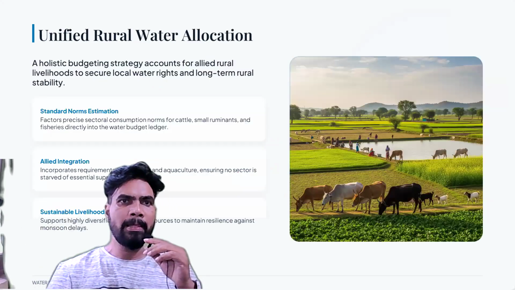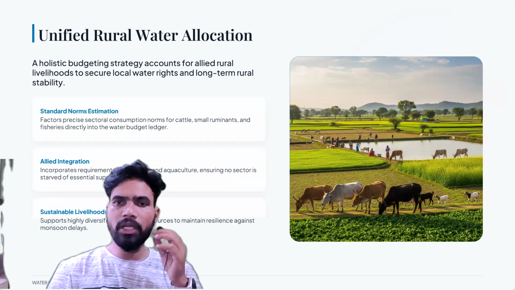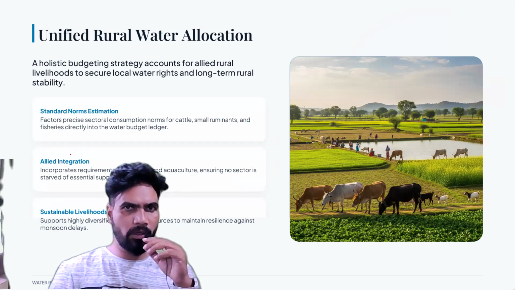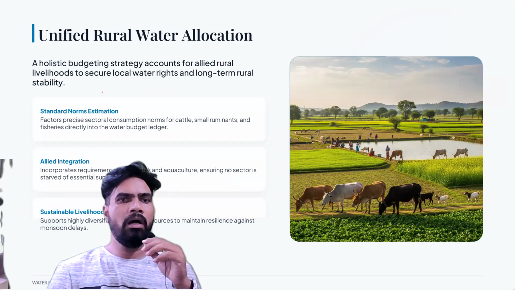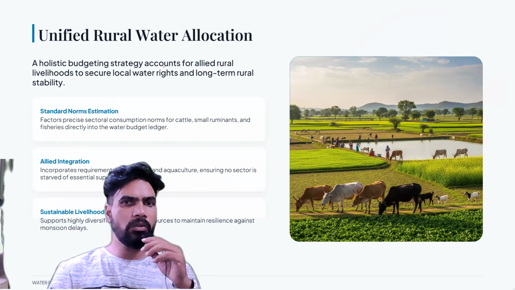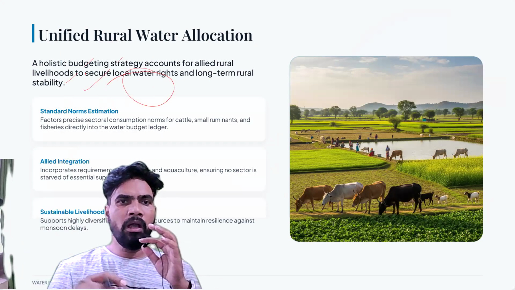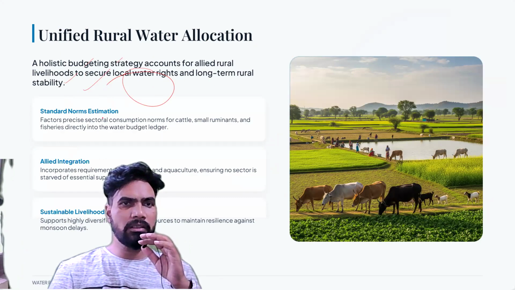Okay. Then if you see the concept of unified rural water allocation, a holistic budgeting strategy, it accounts for allied rural livelihoods to secure local water rights and long-term rural stability. You see, it factors precise sectoral consumption norms for cattle, small ruminants.